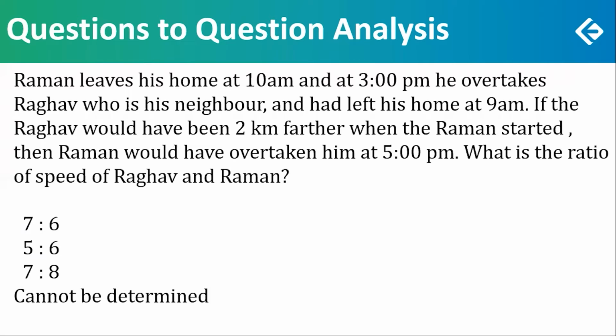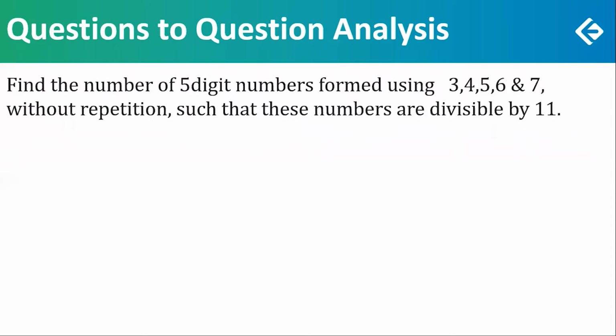Time, speed, distance, the fifth question is again a very easy question. Very easy because, okay, let's not call it very easy. I'll just call it easy because there is some redundant information. If Raghav would have been 2 kilometers, that was not to be used at all. Just read the first sentence and you have the answer. Ideally, a very easy question. Should have been done.